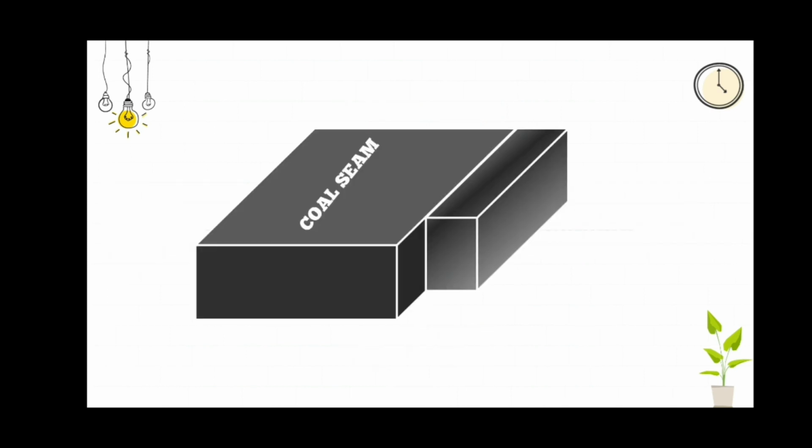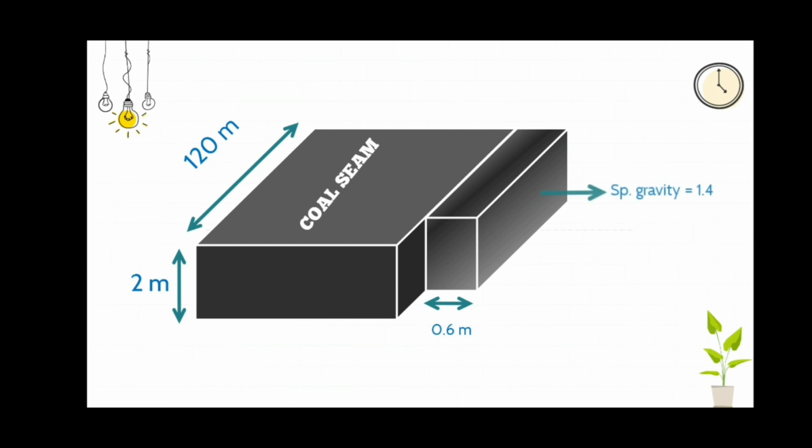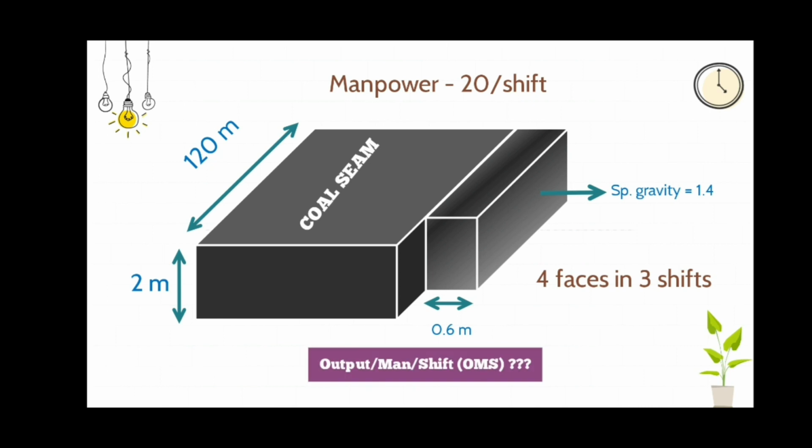First, let us try to visualize what is given in the question. The face length is given as 120 meter. The thickness of the coal seam is given as 2 meters. The depth of extraction is given as 0.6 meters. The specific gravity of the coal is given as 1.4. The manpower required per shift is given as 20. The shearer cuts 4 faces in 3 shifts. By using the given details, we have to find the OMS, that is output per man per shift.